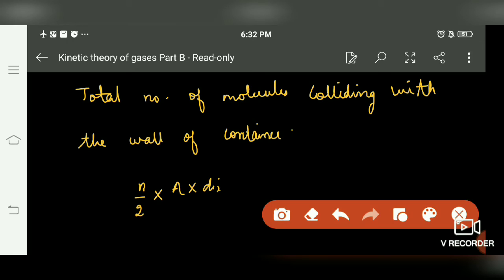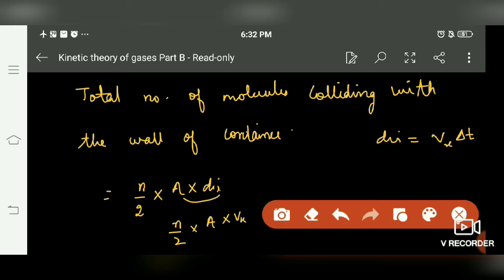This completes the volume, where distance equals velocity into time taken, that is vx into delta t. So the number of molecules equals n by 2 A into vx into delta t.